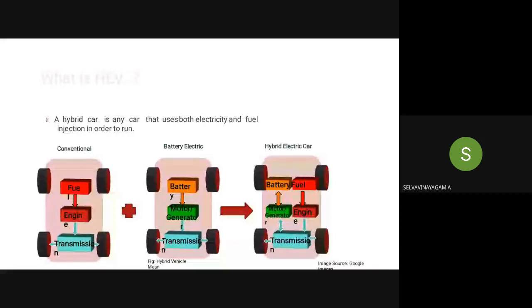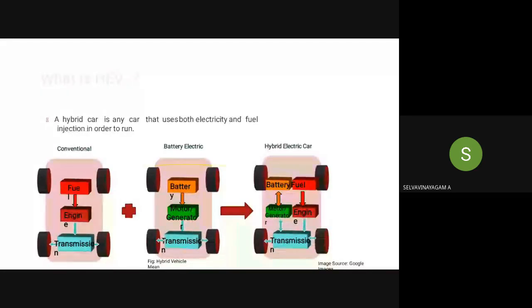Then what about the hybrid vehicles? It is the combination of these two, the conventional vehicle and the battery vehicle, that is, the battery and the IC engine. Both will be connected and placed in a single system. That type of system is called the hybrid electric car. So this is the basic of how the electrical power is given to hybrid electrical vehicles.